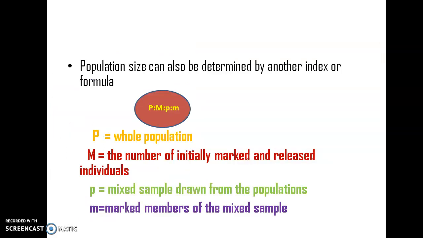And apart from this capture recapture method, the population size can also be determined by another index formula, that is, capital P is to capital M is equal to small p is to small m. What are the terminologies? P is the whole population or the population size of that particular animal, capital M is the number of initially marked and released individuals, small p represents a mixed sample drawn from the population, and small m represents the marked members of the mixed sample. So for clear understanding, I will give you an example.